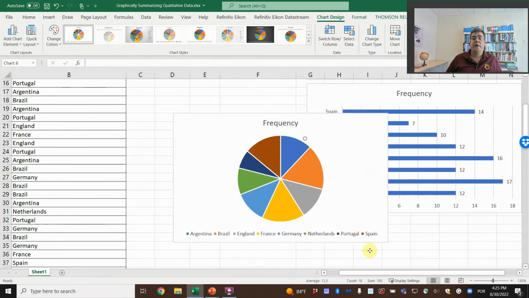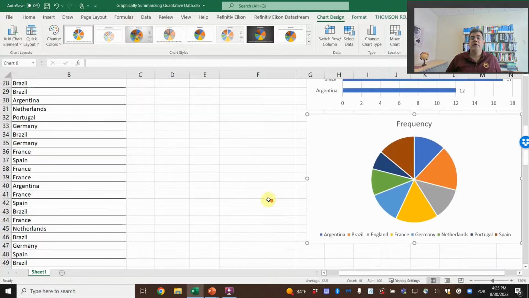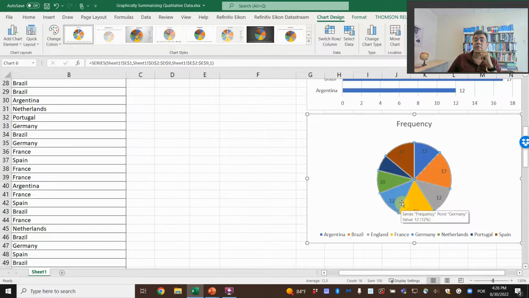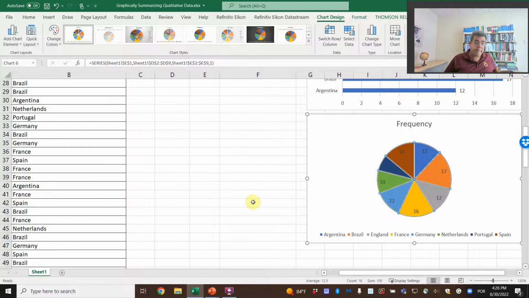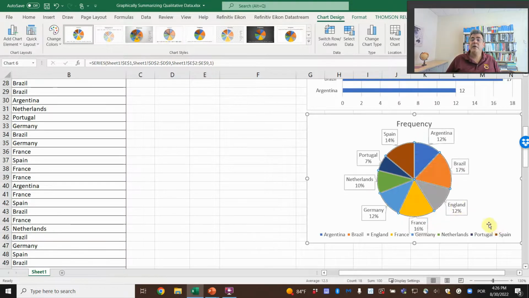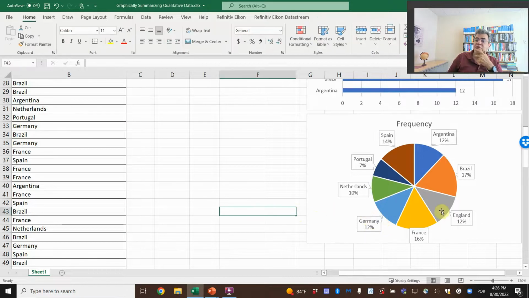And then let's move this chart here. And then we have some issues with the data labels. Let's come back to data labels. If we add the callouts here, so name and percentage, then we can skip the names here. But see, this pie chart is not easy to look at.